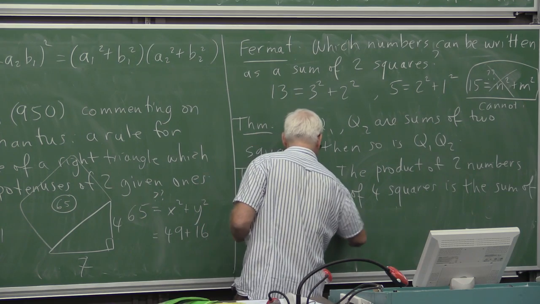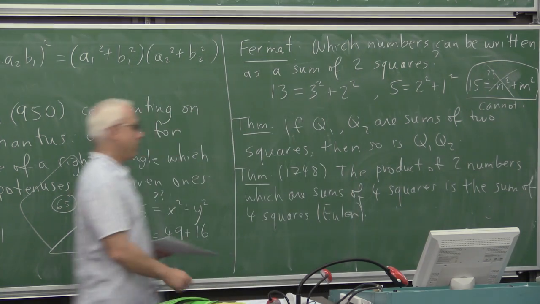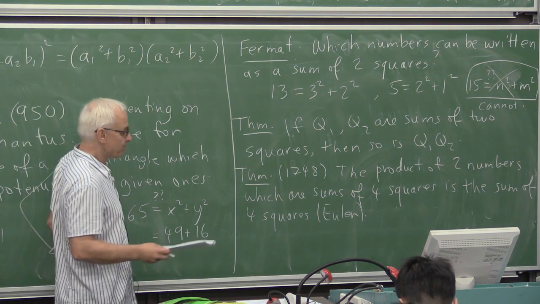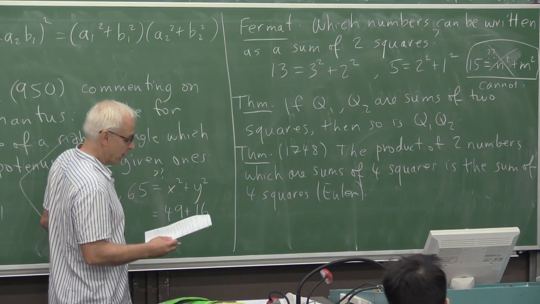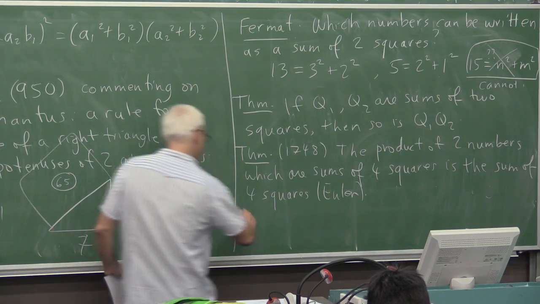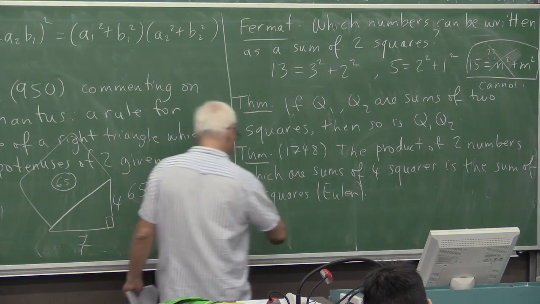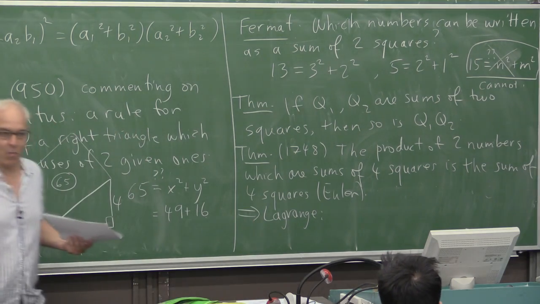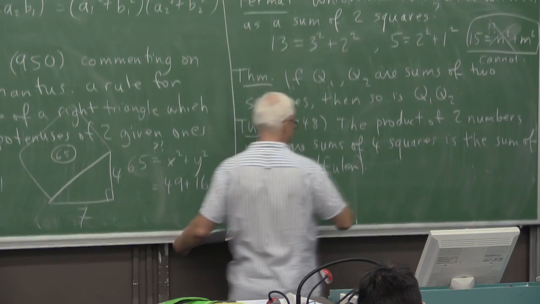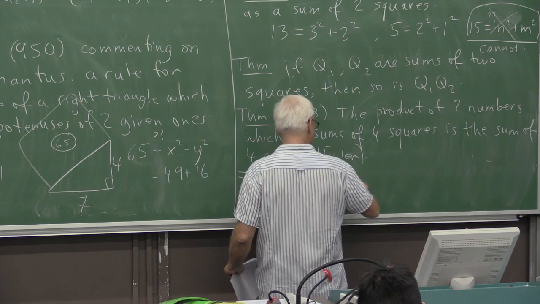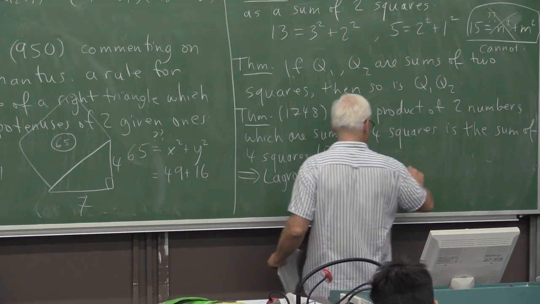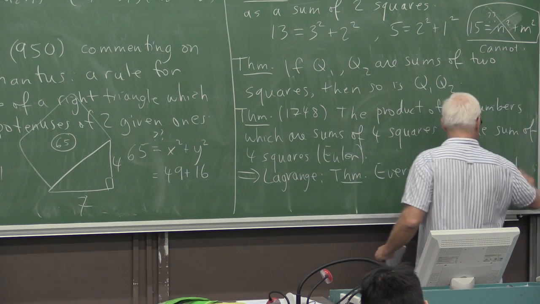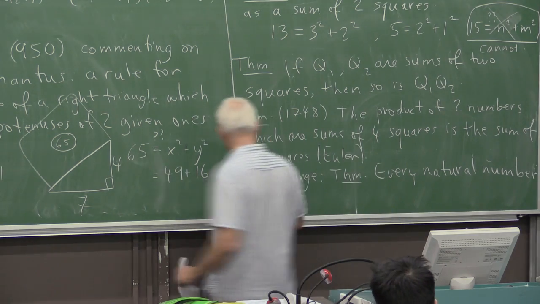So that was the great Euler who proved that, and then we're going to talk about that in a second. But that played a critical role in the subsequent proof by Lagrange, who established what Euler knew but couldn't quite prove. Euler and Lagrange then established the theorem that every natural number can be written as a sum of four squares.